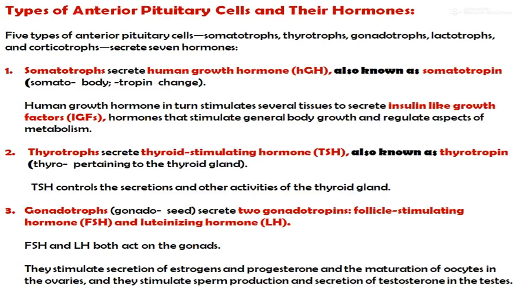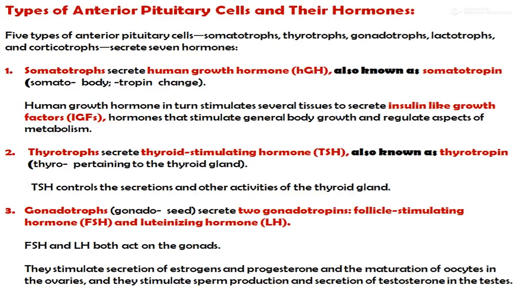These somatotropes secrete the human growth hormone, or HGH, which is also known as somatotropin. Human growth hormone in turn stimulates several tissues to secrete the insulin-like growth factors, or IGF, hormones that stimulate general body growth and regulate aspects of metabolism.